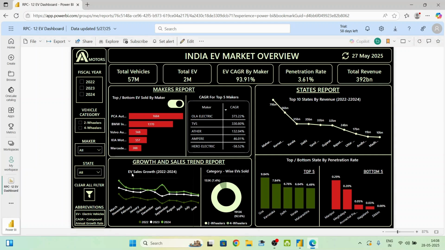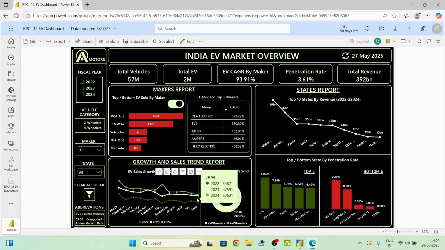This line chart visual represents the EV sales growth from 2022 to 2024, where in this chart visual, March represents the highest EV sales for all the fiscal years and is then followed by the second highest month, which is May, for the EV sales, and then here June.